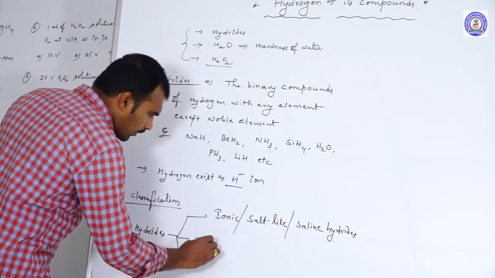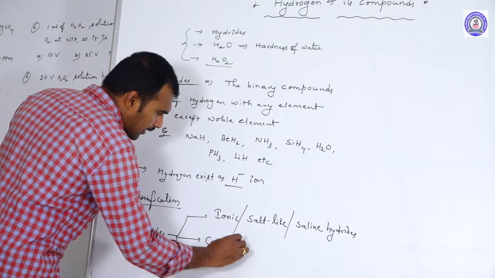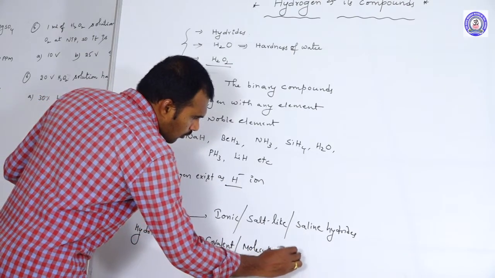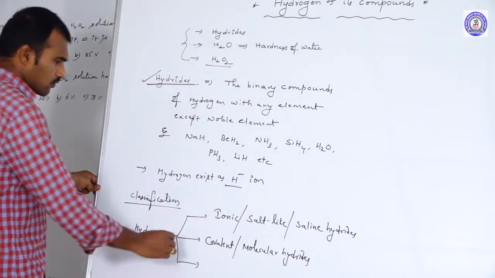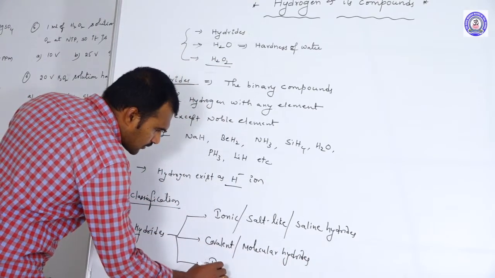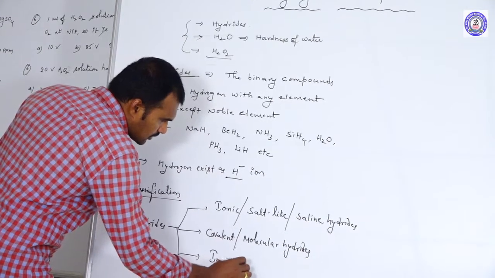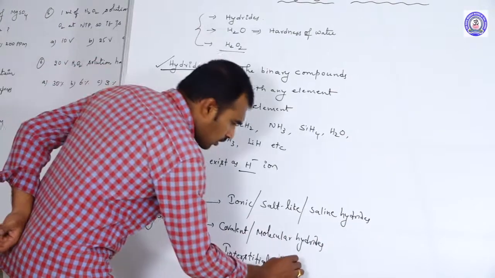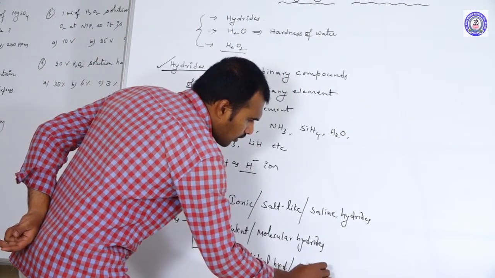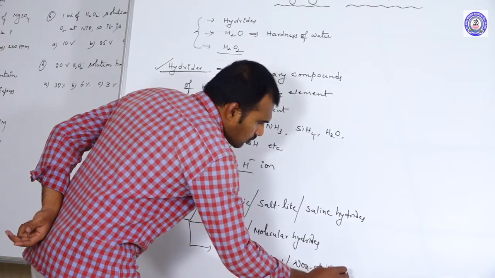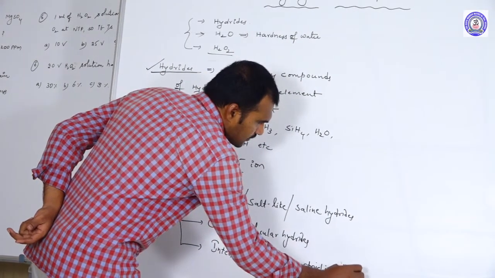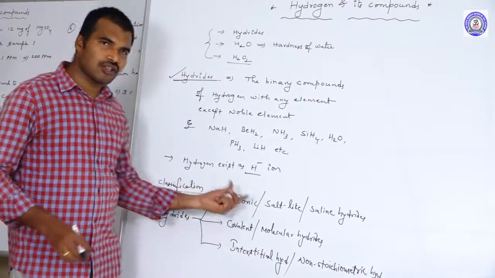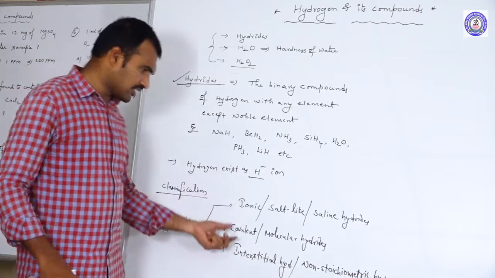Next one, covalent hydrides. The second one is covalent hydrides. These we also call molecular hydrides. Next one, interstitial hydrides. And these interstitial hydrides we also call non-stoichiometric hydrides. So these are the three types of hydrides based upon their nature. Let us discuss these three one by one.